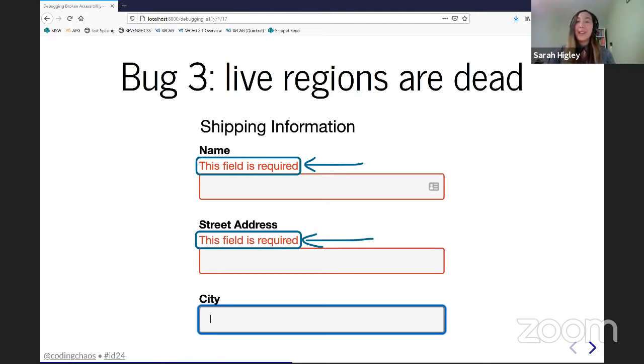So the way I approach a live region bug, let's say the bug is that I have a form here, and as you tab through the form, an error appears on blur. And the specific problem is that this screen reader is not reading the error when it appears.